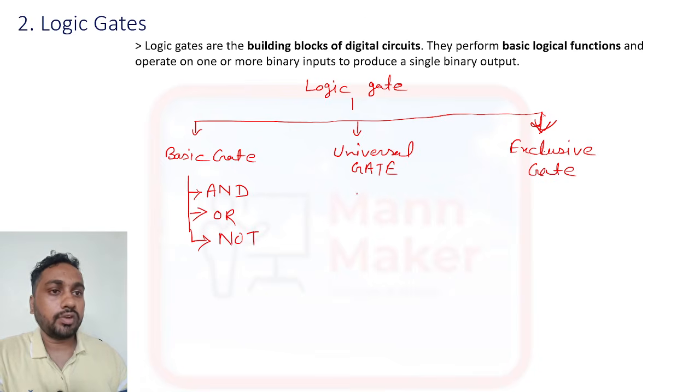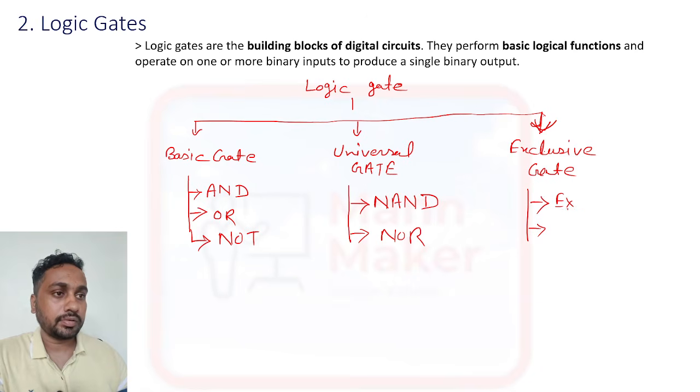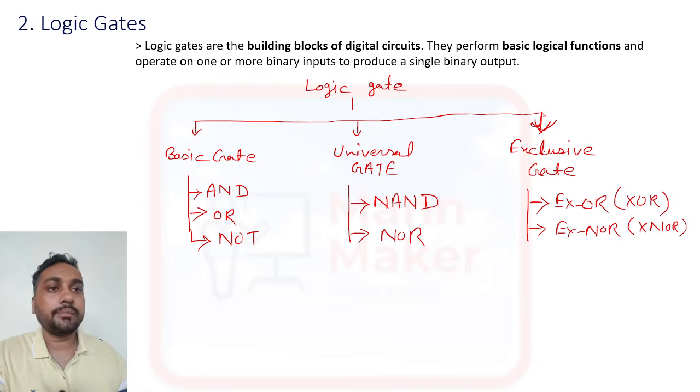Universal gates are NAND and NOR. Exclusive gates are XOR and XNOR. These are the types of logic gates.